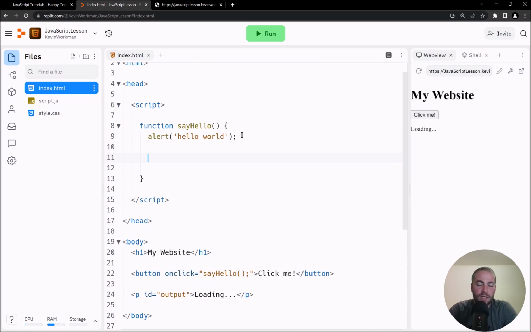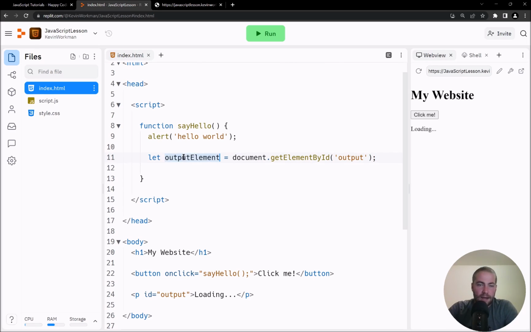The first thing I want to do is create a variable. And again, if you've seen P5, this will look familiar, by using the let keyword. So I'm going to say let, and the name of the variable is completely up to me. I can call it anything I want. I'm going to call it output element, and I'm going to set that equal to a function call. That function is going to give me this element so that I can start messing around with it. And that function is document.getElementById, like that, and it takes an ID. In this case, I'm going to say output.